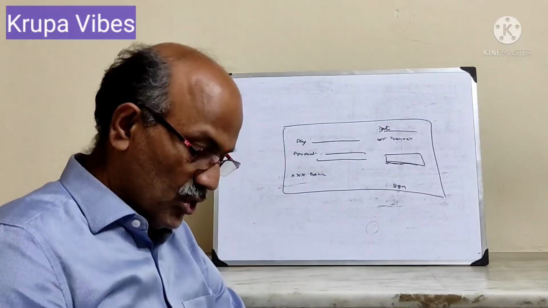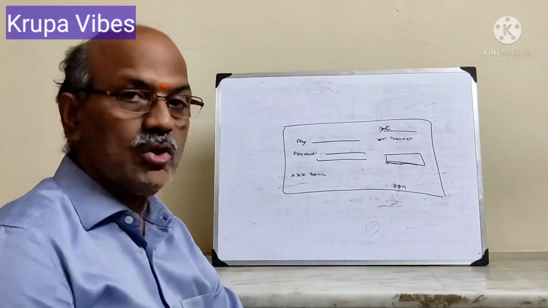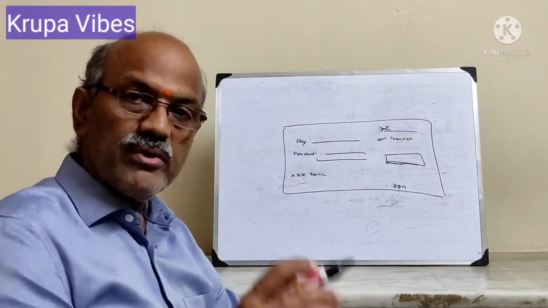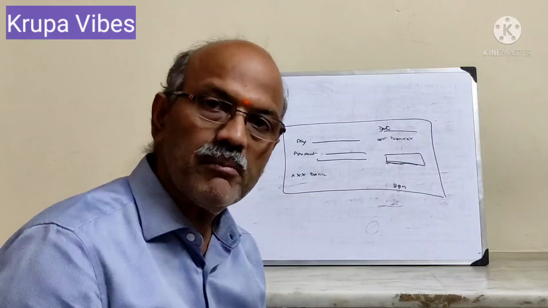In case it is a joint name, given on the top, say Ram and Sita, suppose they are mentioned, both of them should sign on the back of the instrument. That will become a proper endorsement.